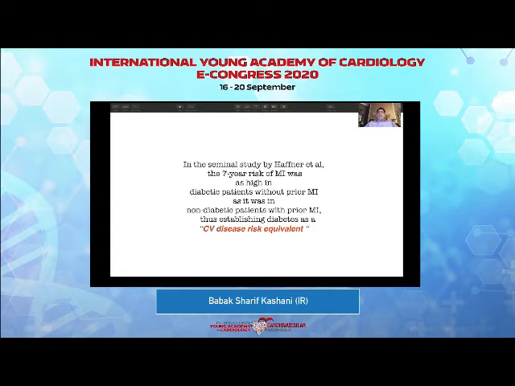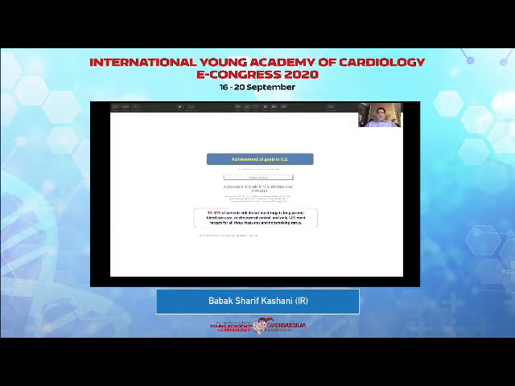In a study by Hoffner, the 7-year risk of myocardial infarction is equal in patients who have diabetes mellitus and those who have prior myocardial infarction. So actually diabetes is not the risk factor, but a CV disease risk equivalent. And this is very important. We're not facing a kind of risk factor. It is actually atherosclerotic and non-atherosclerotic disease. And patients with diabetes are just as in danger as those who have had a previous myocardial infarction.